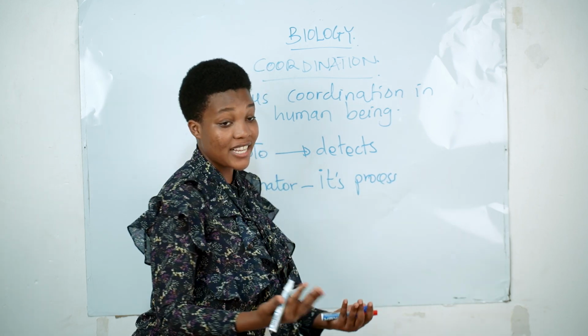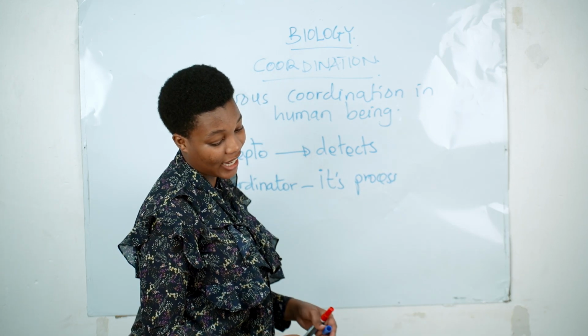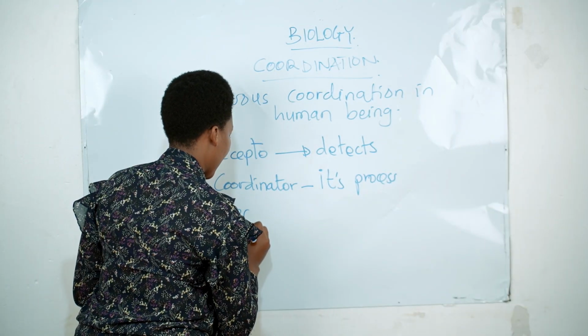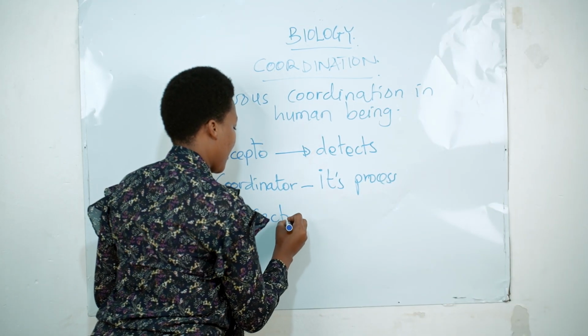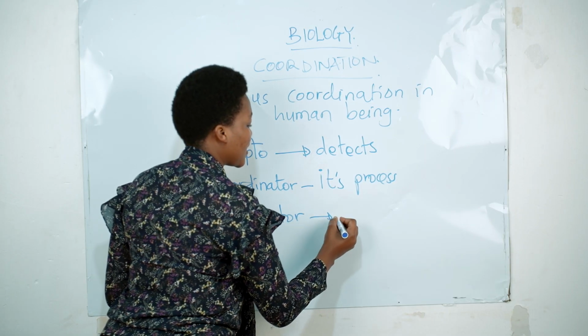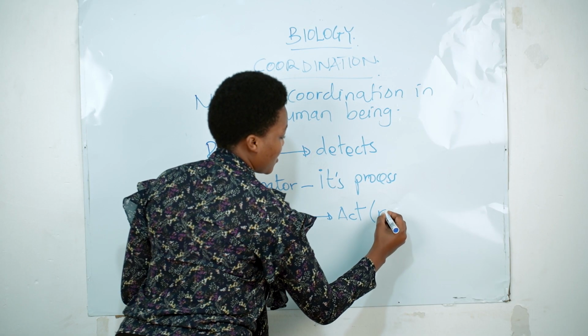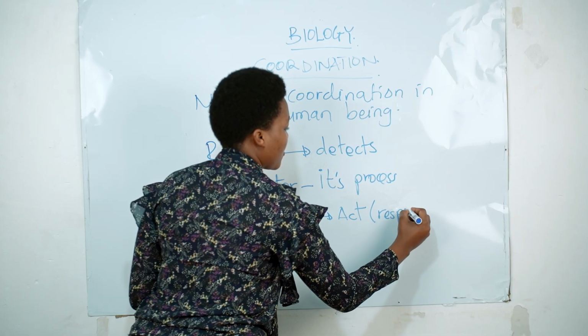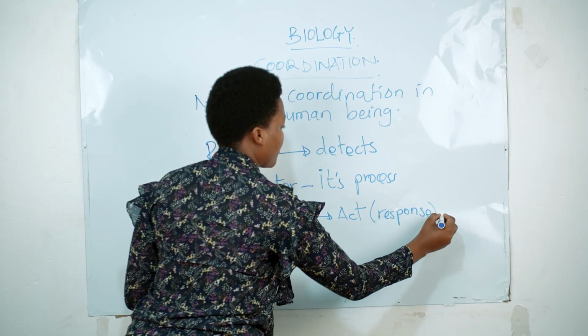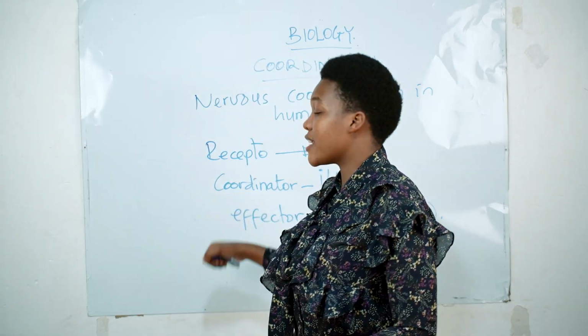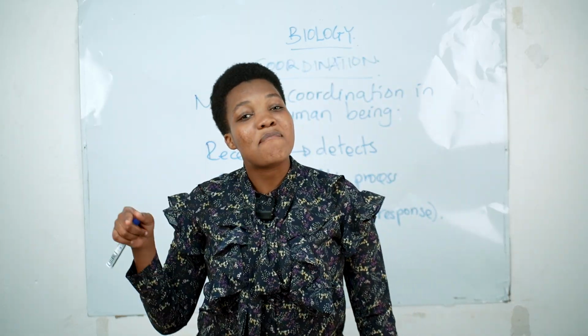Kwa coordinator ana receive na kuchakata ile taarifa. Then the last one it is effector. Effector inafanya kazi ya kuact and give response. Okay, and these three things they do work in a minute.